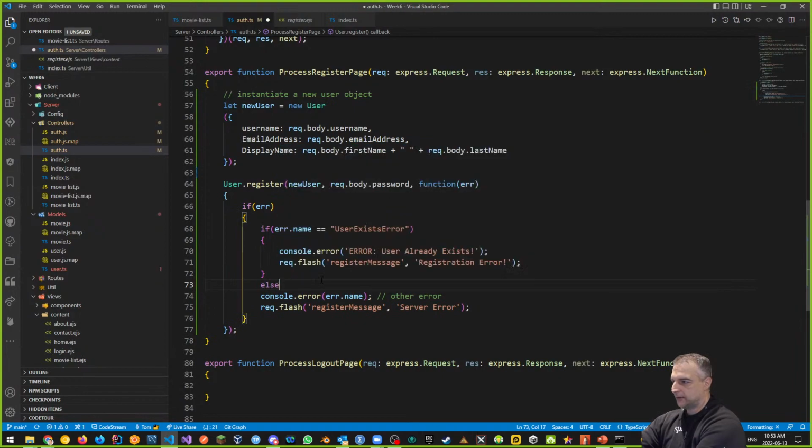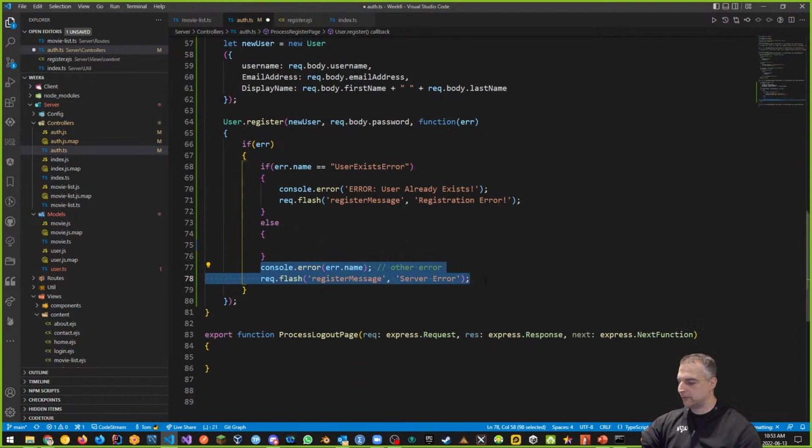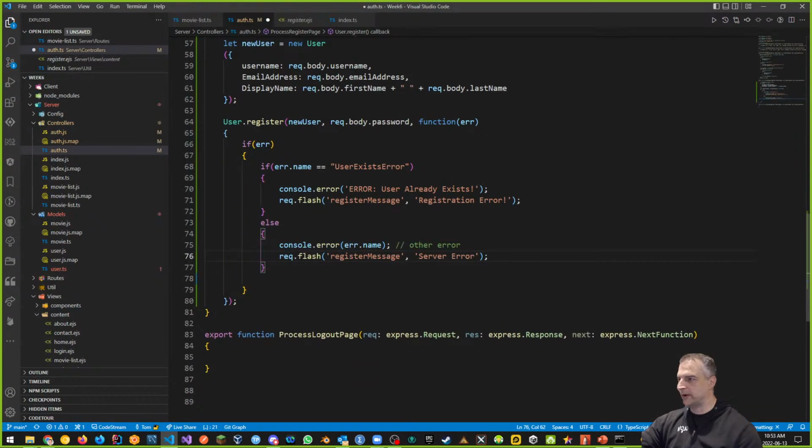So here's my else, right? Because it's either one message or the other. That's the way it's going to work. Whether I'm either going to have some kind of registration error, or it might be a server error. The server error is going to be something else, like the server's down or the database is wrong or something else, right?